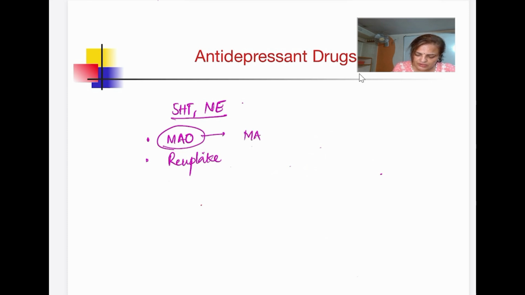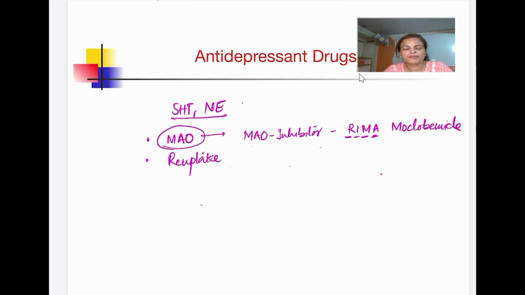So what are the drugs? They are monoamine oxidase inhibitors, and an important antidepressant drug which acts by inhibiting MAO is RIMA, reversible inhibitor of monoamine oxidase A, and here the drug is moclobemide. This I have discussed in my previous video. Link will be given in the description box.